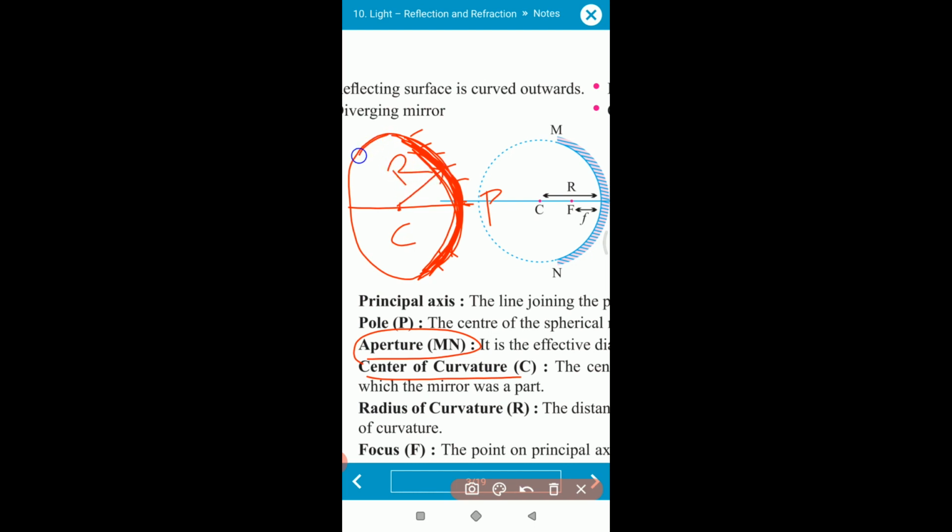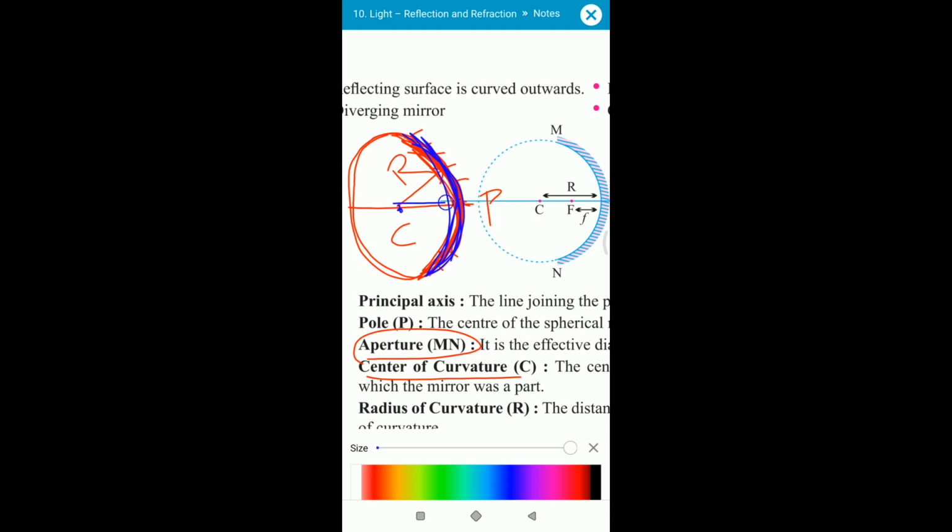From which spherical globe the mirror is formed, this surface is formed, the center of that sphere is called the center of curvature for this mirror. Understood? The center of this sphere is called the center of curvature for this mirror.